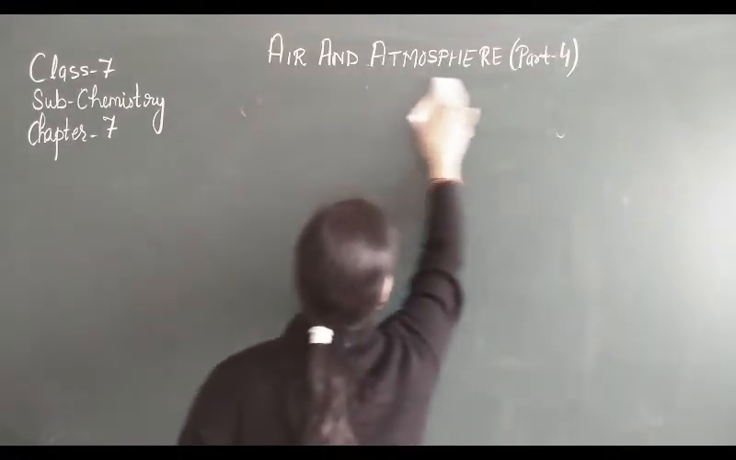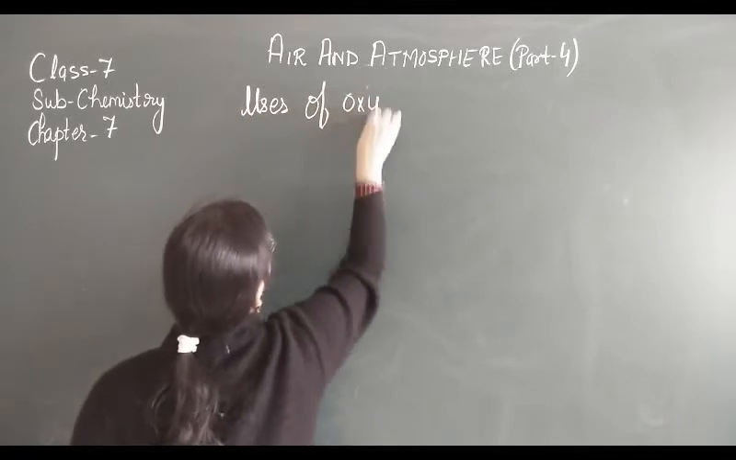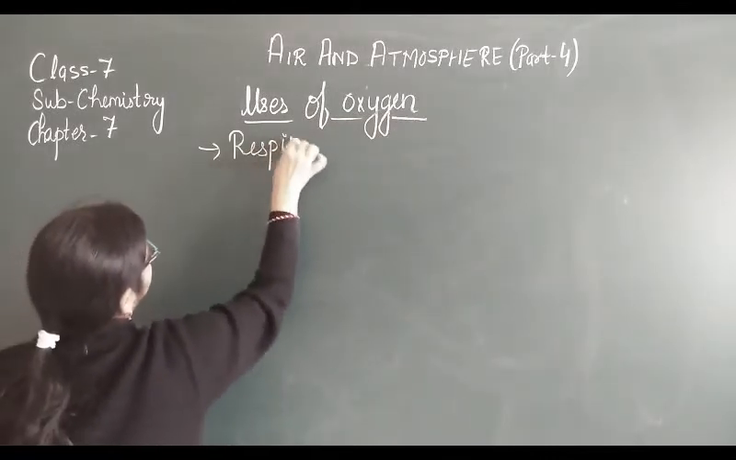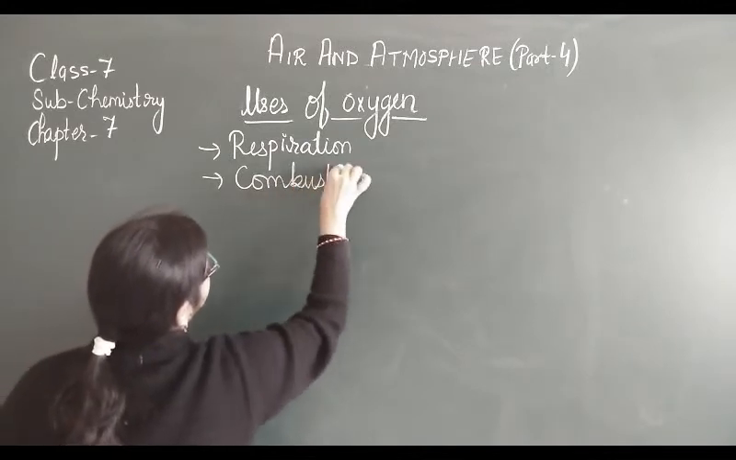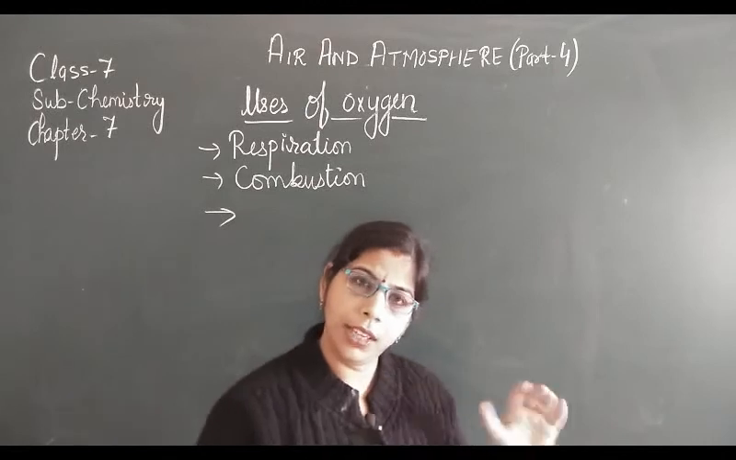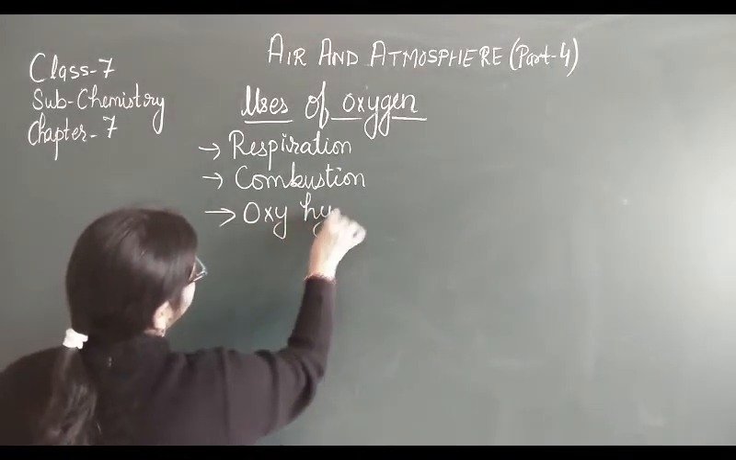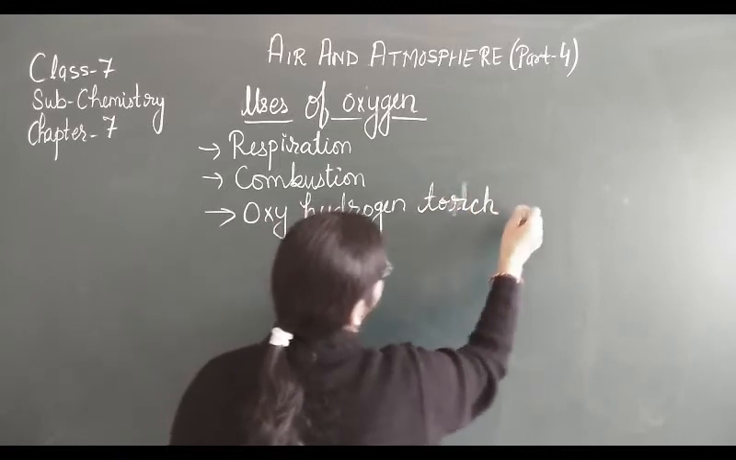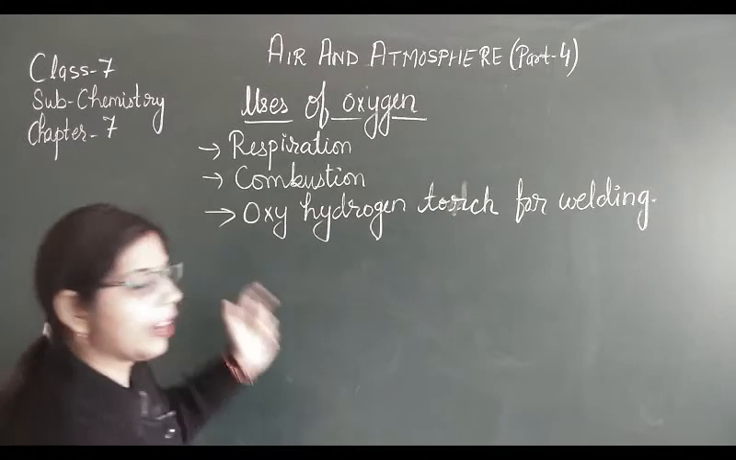Now let us see the uses of oxygen. Some basic uses you all know: it is useful for respiration and it is useful for combustion. But some other uses are there. Oxygen is used in the oxy-hydrogen torch for welding. You all know about welding.